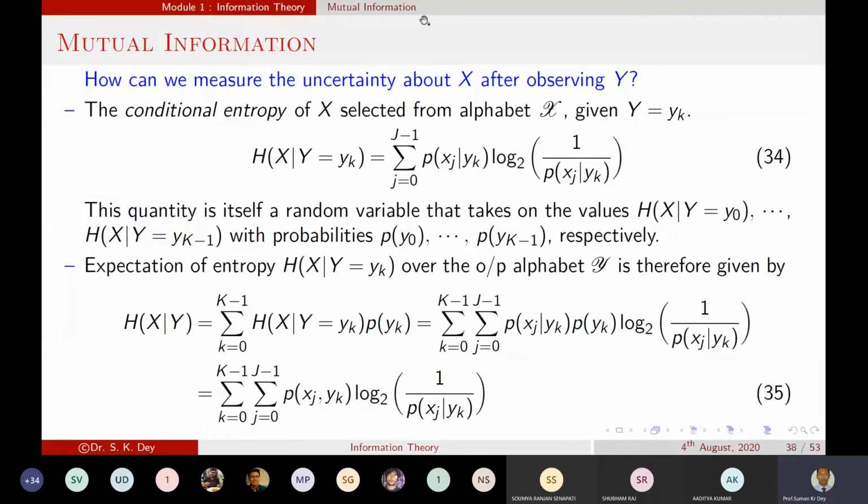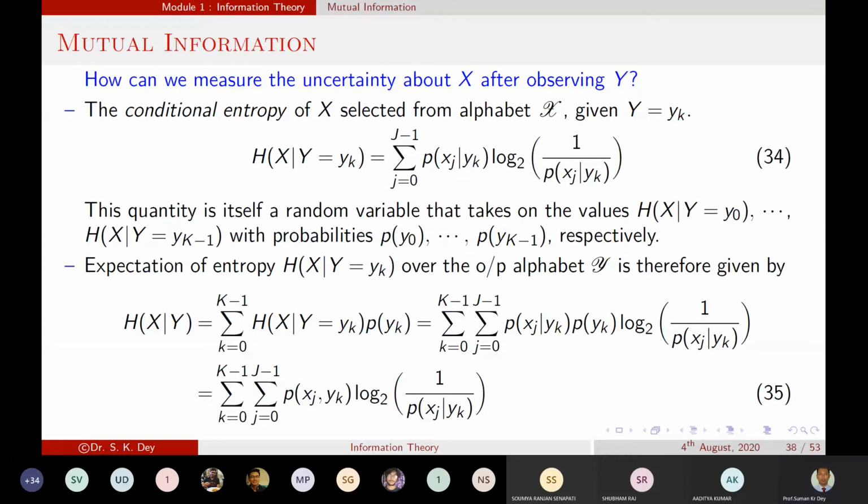Okay, so now here yk is the input and we are getting some value xj, because when we are finding the mutual information, we are observing the y value and we are finding out what is the uncertainty in the x. So that means the output will be the input here, and the input will be the output. So this thing we used over here. Is that clear?